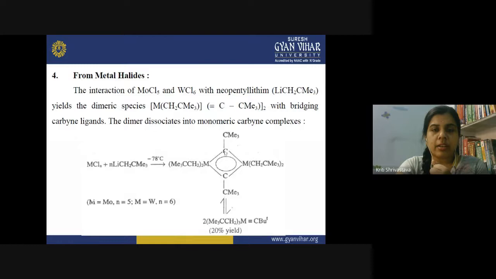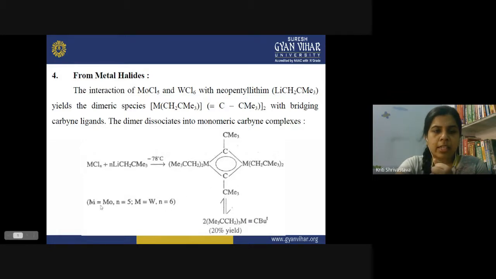So in this manner, bridged alkyl-diene complexes could be prepared. It remains in equilibrium with the non-bridging complex in which no bridging ligand is present. So here you can see this exists in equilibrium with the non-bridging moiety, that is the neopentyl group metal triple bond with the tertiary butyl carbon. At the same time, this type of complex is also formed, giving 20% yield, and both these products remain in equilibrium with each other.